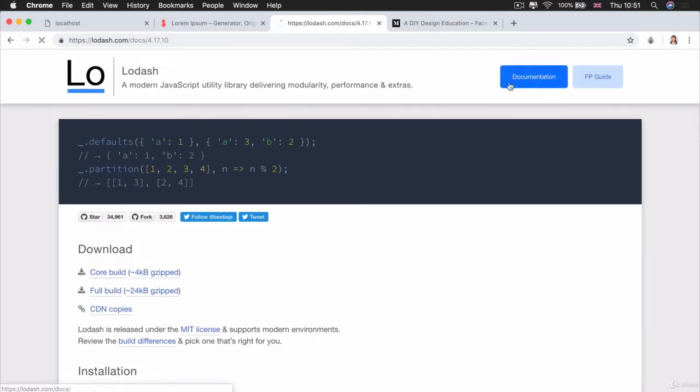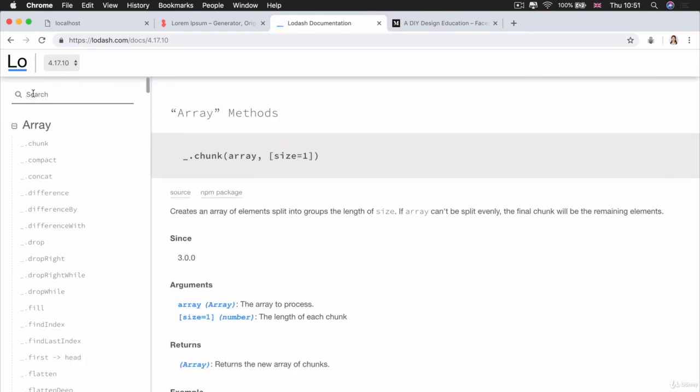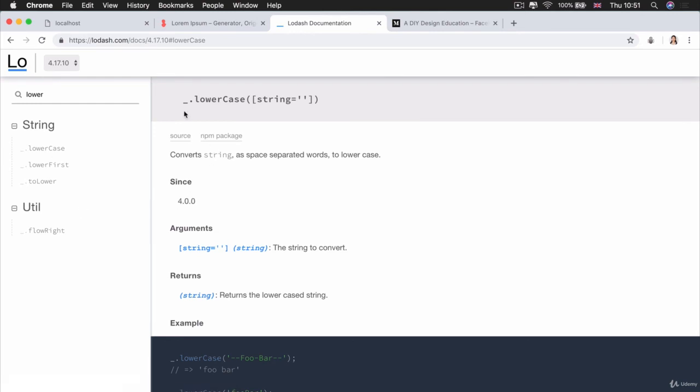Then when you go to the documentation and want to use one of its methods, say the one we want, which is lowercase, you simply have underscore or lodash dot lowercase. And then in between, you pass in the string that you want to change into lowercase. See if that is enough of a hint to be able to complete the challenge.